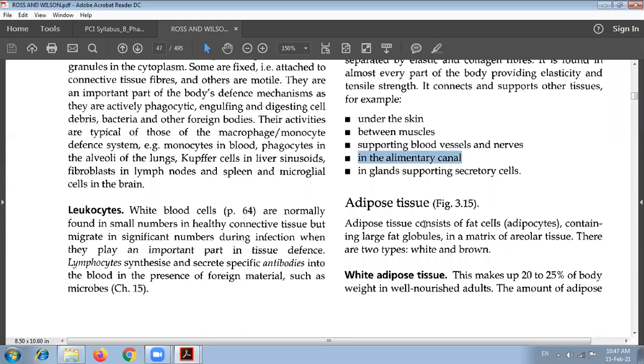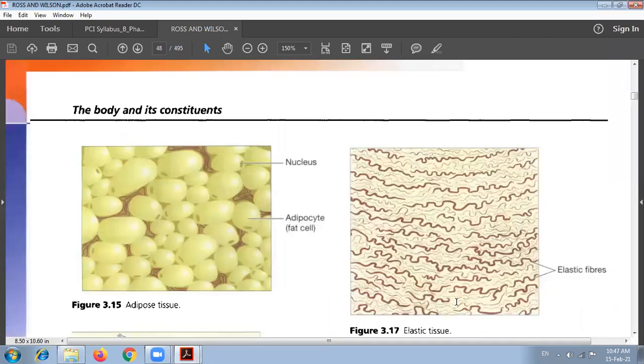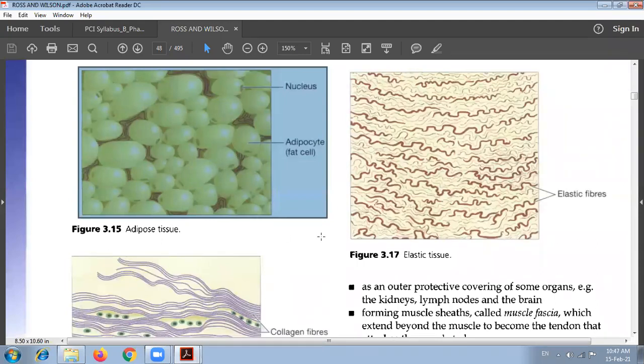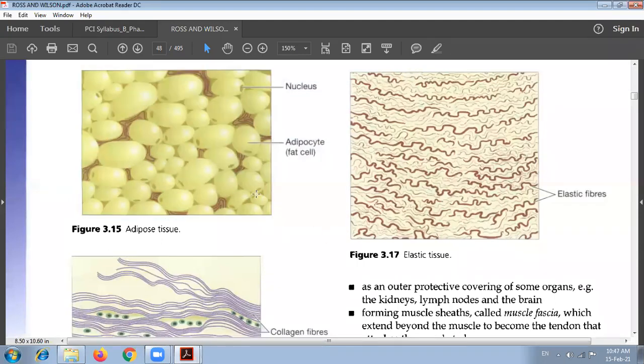Adipose tissue is the second type of connective tissue, which consists of fat cells, that is adipocytes, containing large fat globules and a matrix of areolar tissue. There are two types, white and brown adipose tissue. White adipose tissue makes up 20 to 25% of body weight in a well-nourished adult. Here you can see the adipose tissue structure. The cells have fat globules present in the adipocyte fat cells, and at the side you can see the dark nucleus.